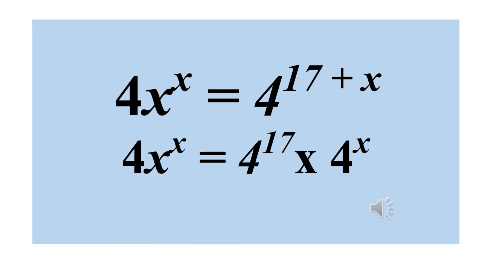So we are first going to simplify the right side of the equal sign, that is 4 raised to power 17 plus x, using the law of indices. Then that will now give us 4x raised to power x equals 4 raised to power 17 times 4 raised to power x. If we simplify 4 raised to power 17 times 4 raised to power x using the law of indices, we still arrive at 4 raised to power 17 plus x. Since they have the same base, the multiplication changes to addition in the power.